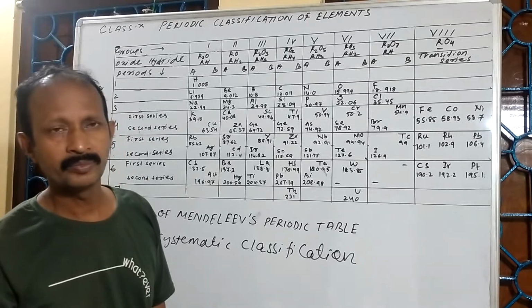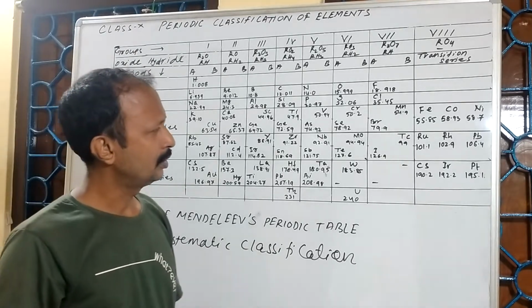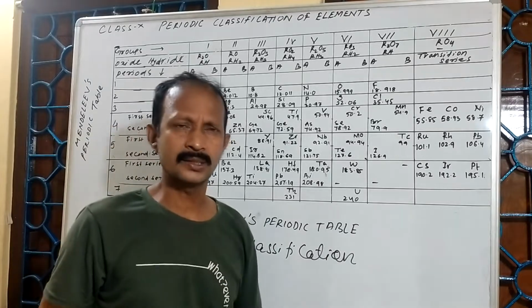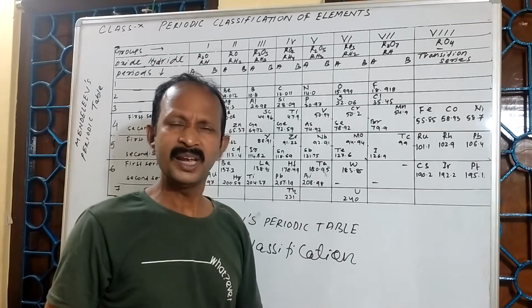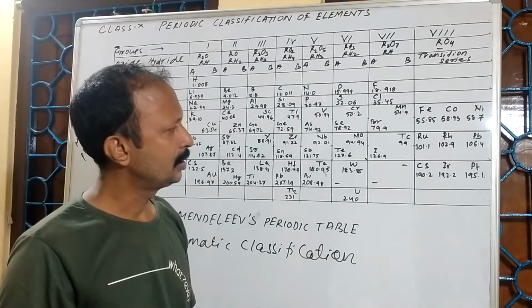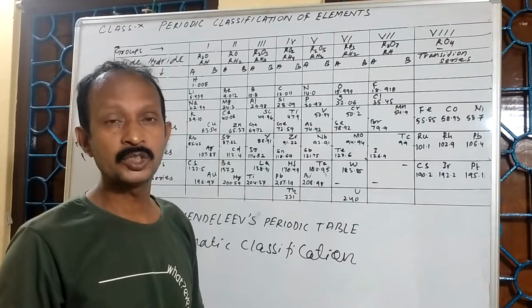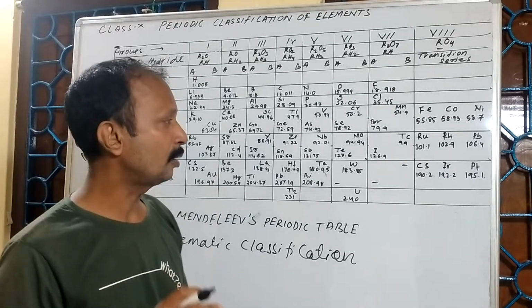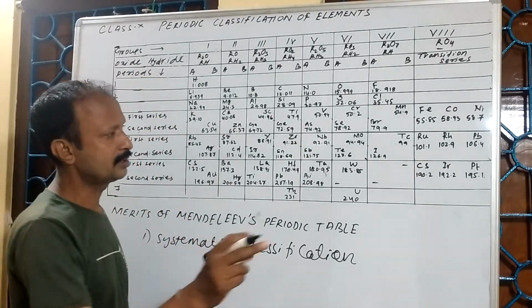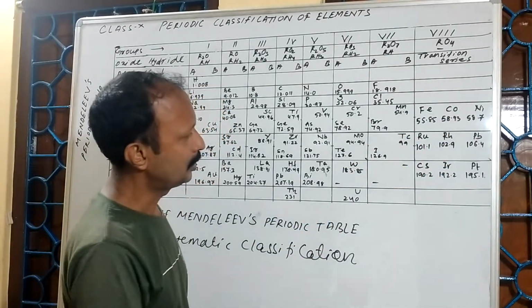But while Mendeleev arranged the elements, in some places he placed elements of more atomic mass before elements of less atomic mass. For example, you can see here cobalt and nickel.